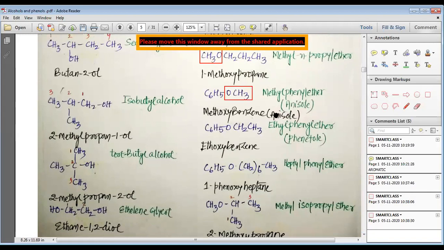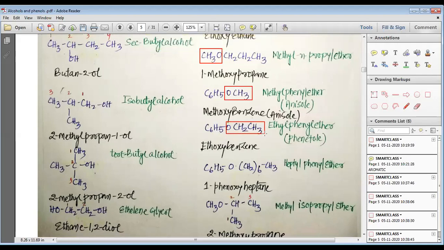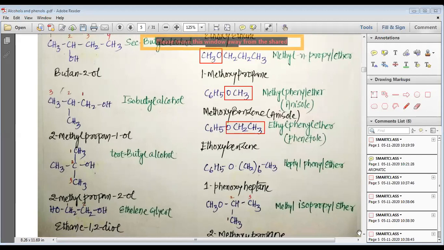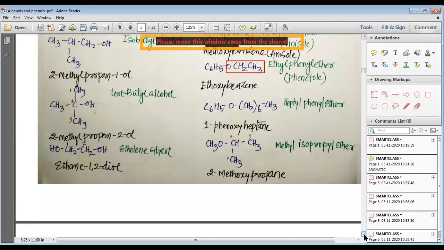Same way you can have phenetole, which is written like this. This is your ethoxy part, my dear students. So this is ethoxybenzene or ethyl phenyl ether, which is also known as phenetole. Then, my dear students, we have 1 carbon and 6 carbon, so total 7 carbon.